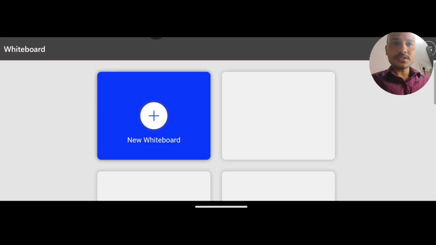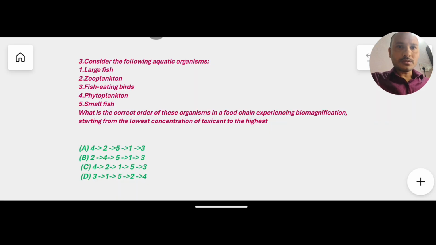So you should identify which among the following is correct. And one more MCQ here, the last one. Consider the following aquatic organisms: large fish, zooplankton, fish eating birds, phytoplankton and small fish. What is the correct order of these organisms in a food chain experiencing biomagnification, starting from the lowest concentration of toxicant to the highest concentration? So you should arrange these five organisms from the lowest concentration of the toxicant, that is DDT, to the highest.